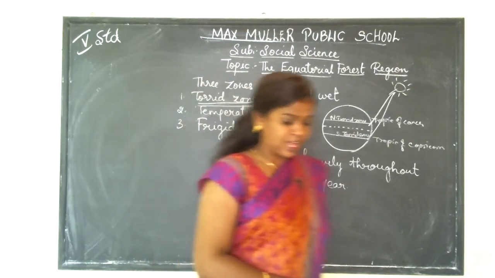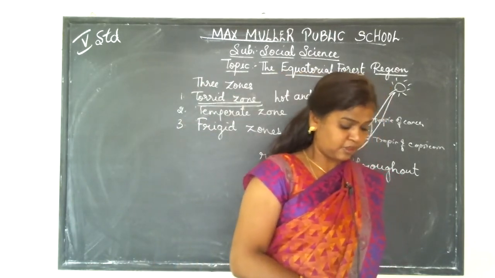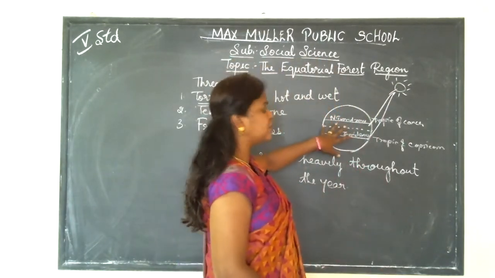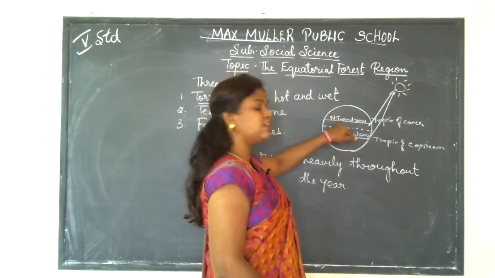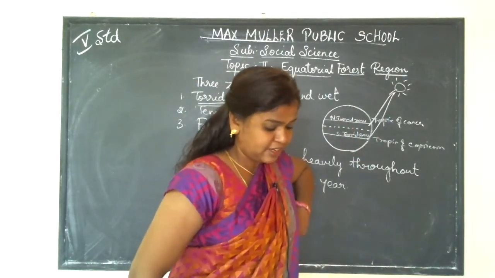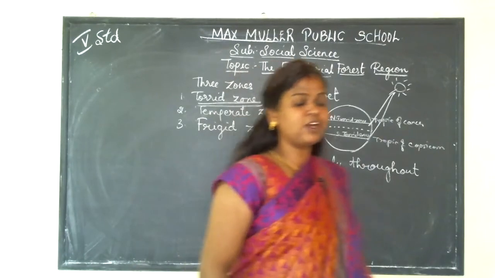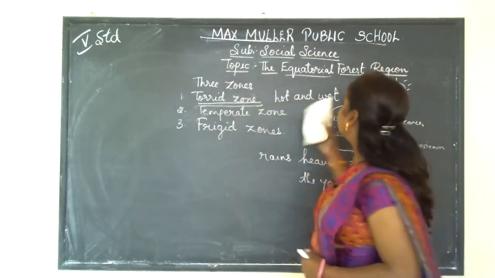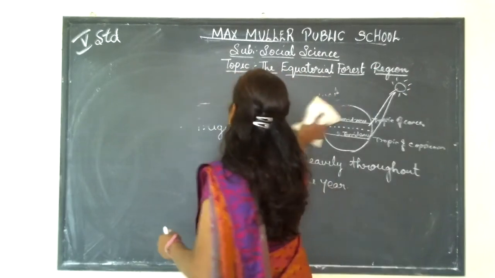Got it, children? And this forest can be found on both sides. Both sides are nothing but the North Torrid Zone and the South Torrid Zone. And there are some continents and countries where these equatorial forest regions are found.